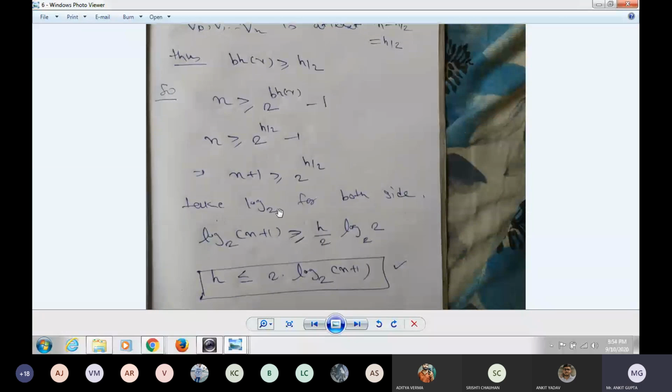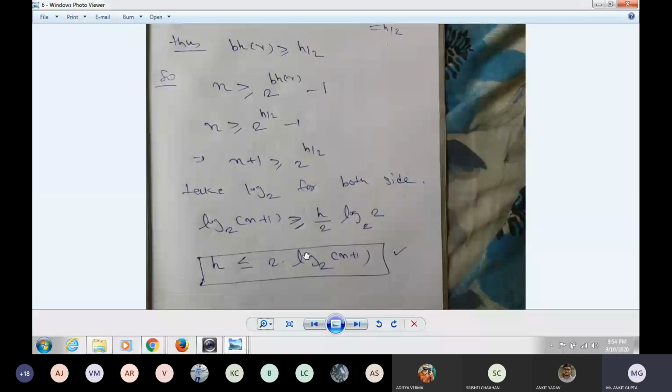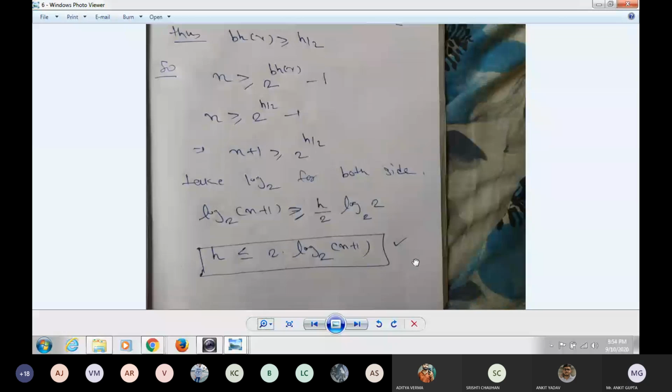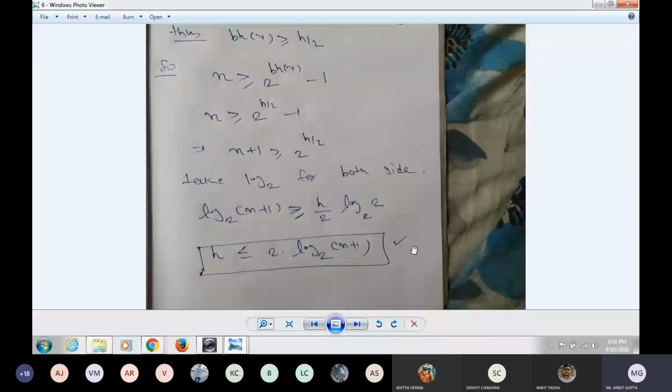Now take log base 2 on both sides. So log base 2 of n plus 1 is greater than or equal to h by 2 times log base 2 of 2, that is 1. So the height is at most, less than or equal to, 2 times log base 2 of n plus 1. It is proved. It has been proved.